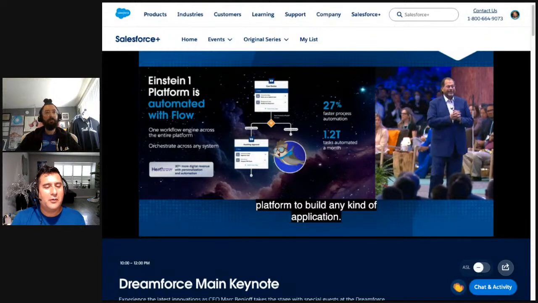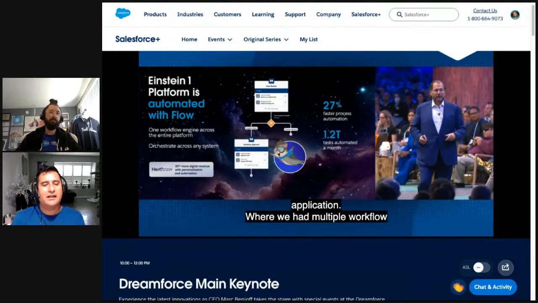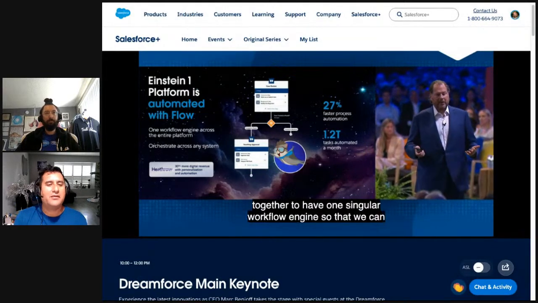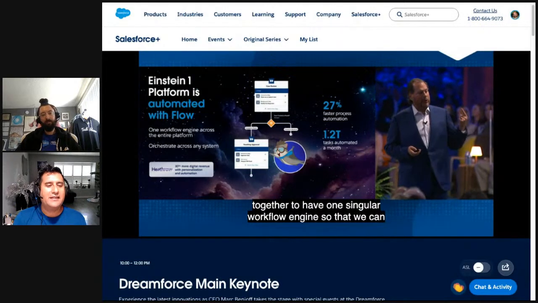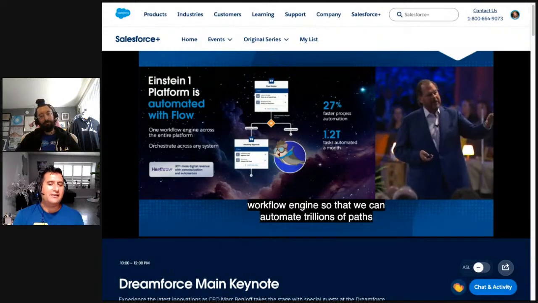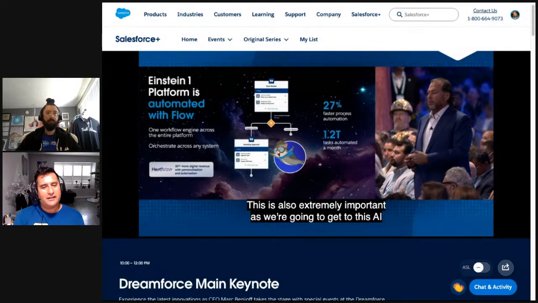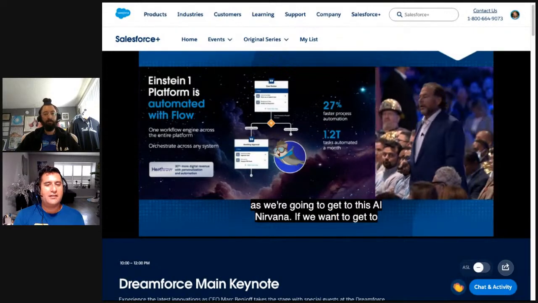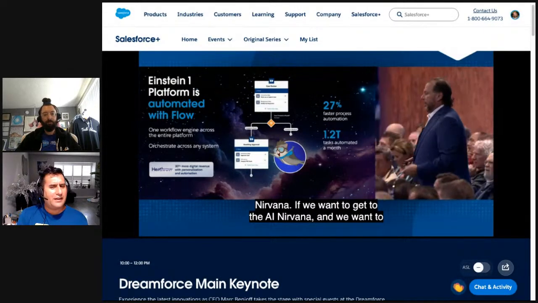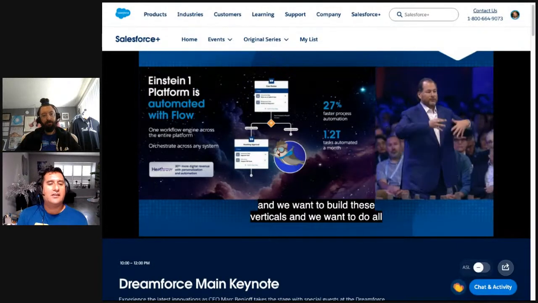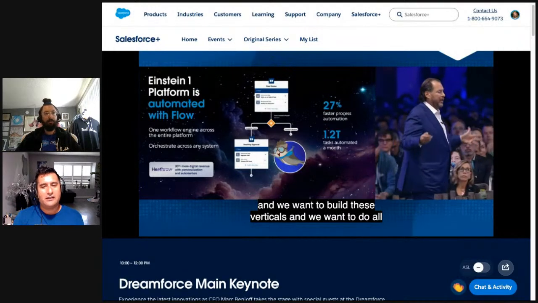So this platform is being released with one singular workflow engine, right? Is this an added fee to automate trillions of tasks automatically, or is this a completely different fee? This is also extremely important as we're going to get to this AI nirvana. We obviously have to get to the AI nirvana, and then because we want to rebuild all of our applications, the Marketing Cloud, Sales Cloud, pretty much everything else. And we want to build these verticals. And we want to do all these amazing things that you read about on these VC blogs about what the future looks like. And you want it to bring it in with trust.